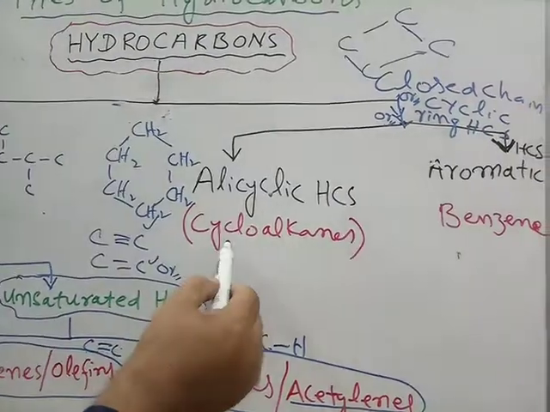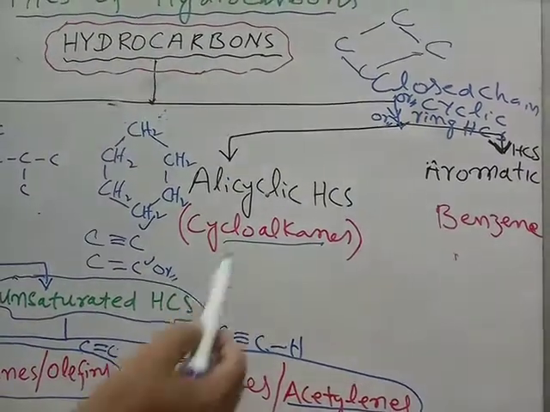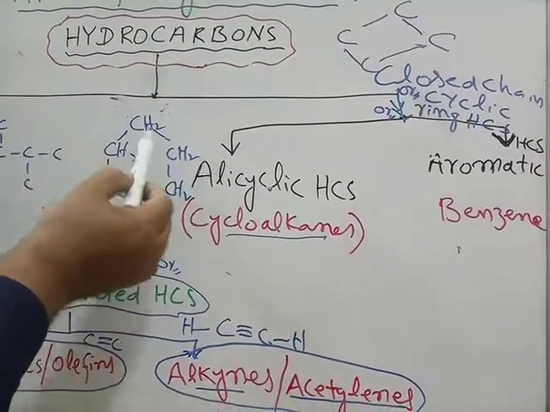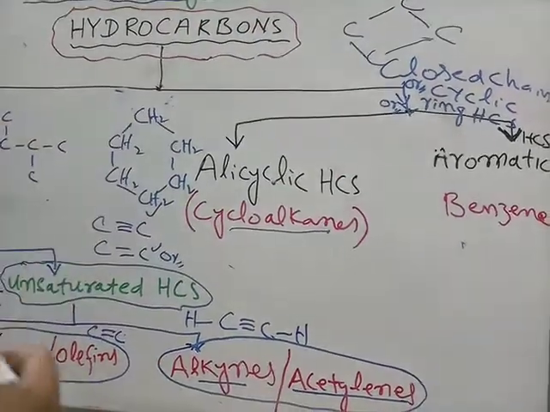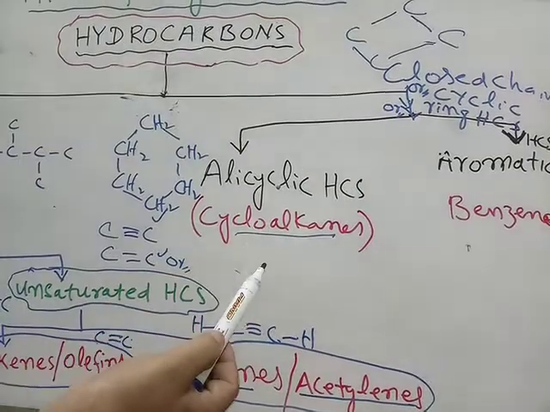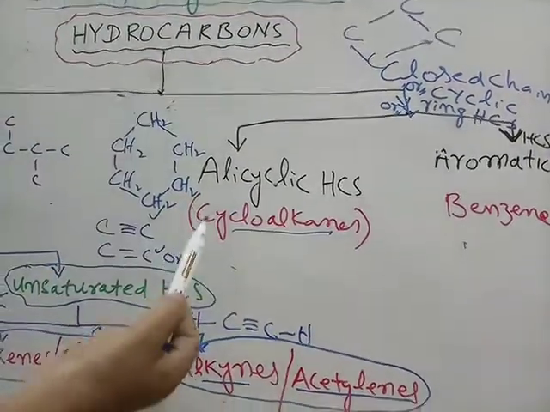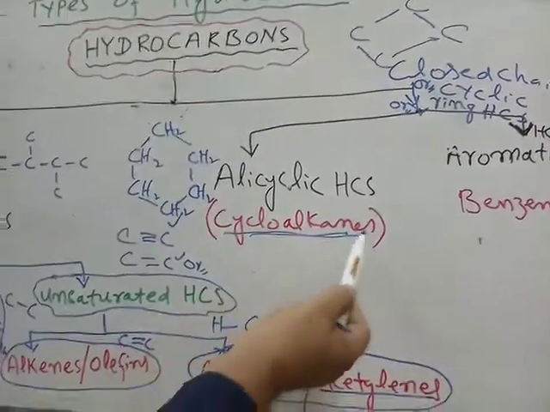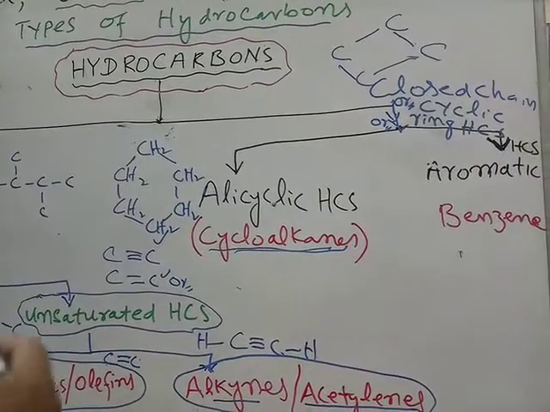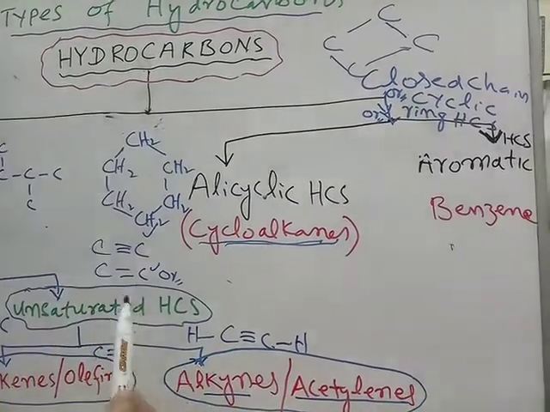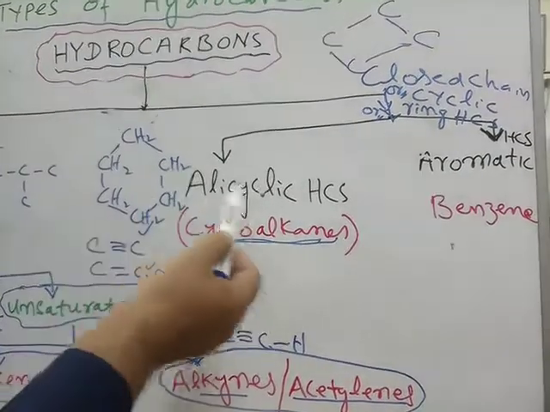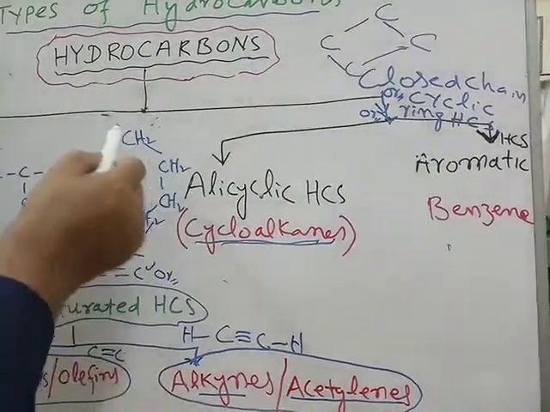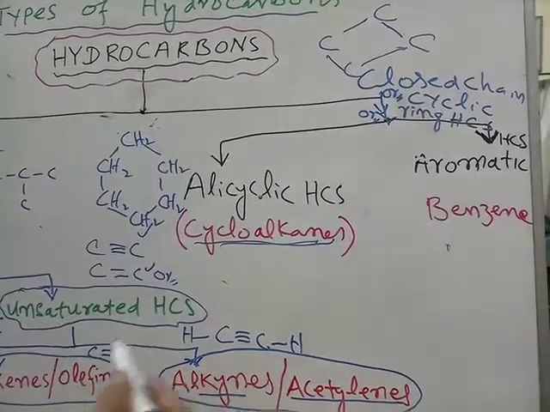They are also called cycloalkanes. They are just like the alkanes because they have single bonds between carbon atoms, but they have been cyclized, alkanes with cyclization, that's why they are called cycloalkanes. So these are called alicyclic hydrocarbons when they have carbon-carbon single bonds.